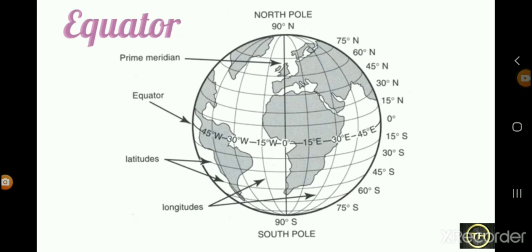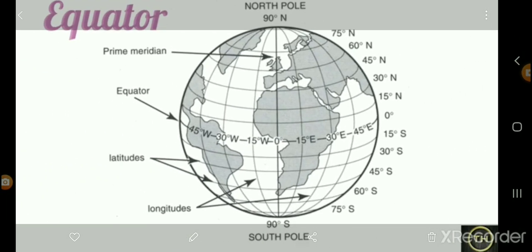To find the location, the parallels of latitude and the meridians of longitude join, and the point which is formed is considered the location of a place. It helps us find the accurate location on the earth.